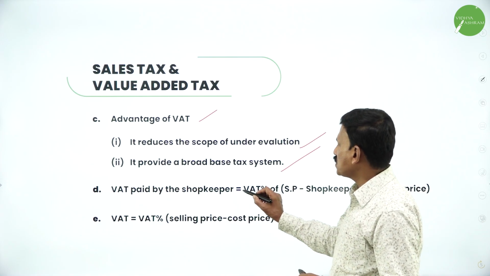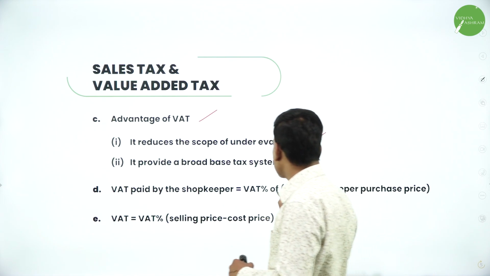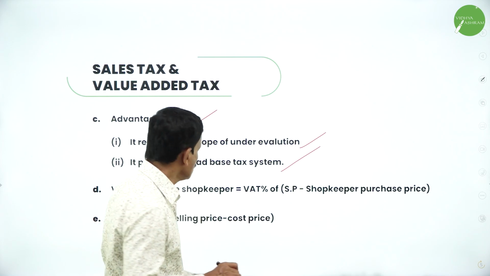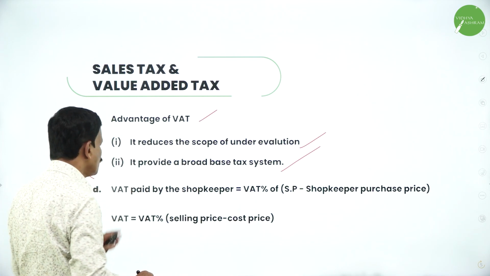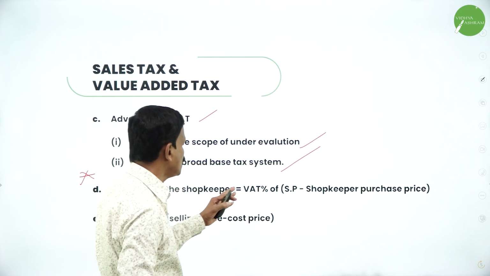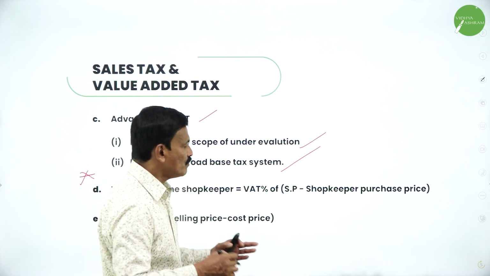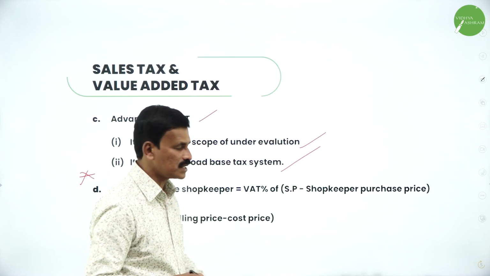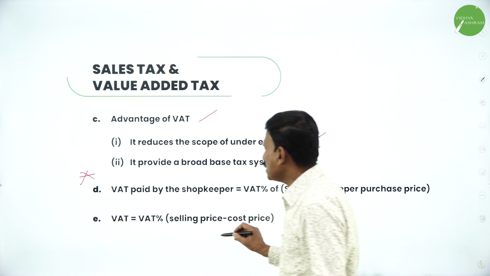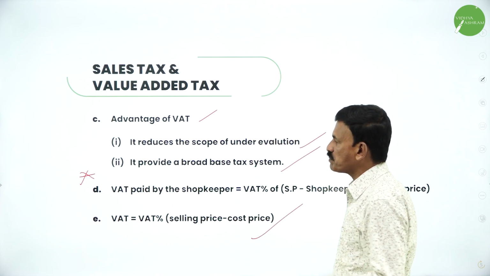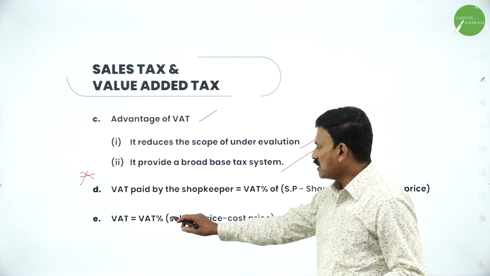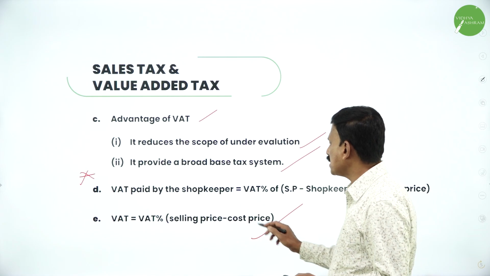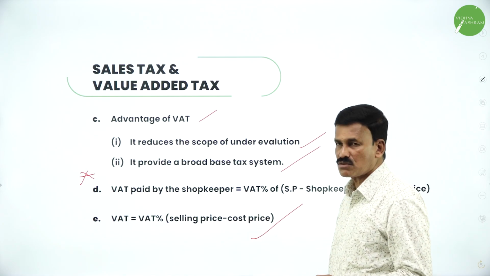Now, VAT paid by the shopkeeper is always equal to VAT percentage of selling price minus shopkeeper's purchase price. This is an important formula. VAT paid by the shopkeeper is calculated as VAT percentage of selling price minus shopkeeper's purchase price. VAT can also be calculated using VAT percent of selling price minus cost price.